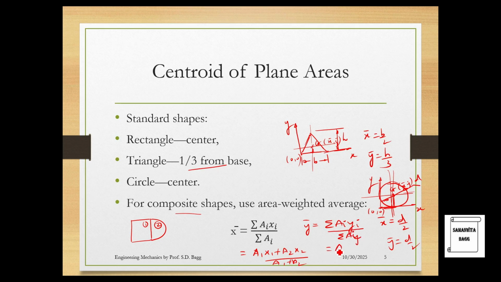So this is nothing but a1 y1 plus a2 y2 upon a1 plus a2. So that's how you can calculate the centroid position, say the G value, whose coordinates are x bar, y bar, you have calculated using this formula. We will see numericals on this, so you will get a clear picture of this entire thing.